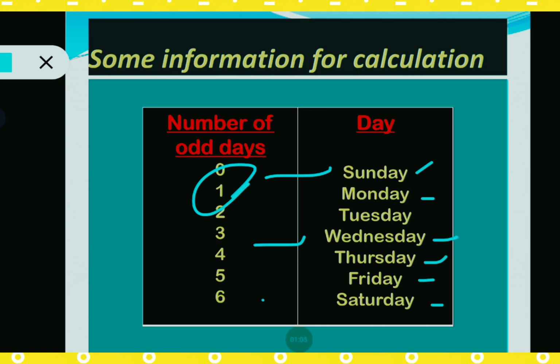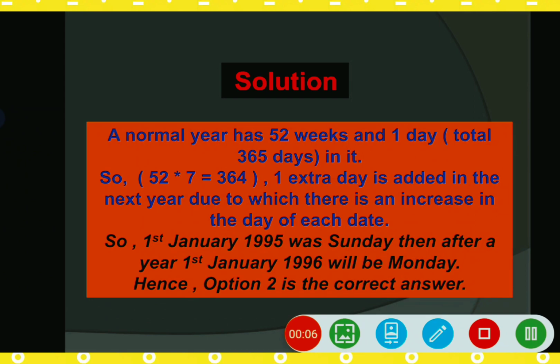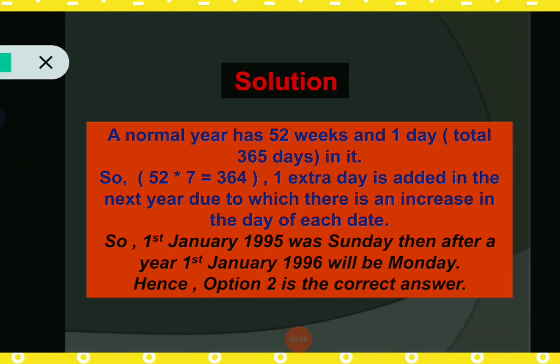Because this year is an ordinary year, 1 odd day indicates Monday. So Monday is the correct answer, and this is clear from the given chart. Option 2 is the correct answer for this question.